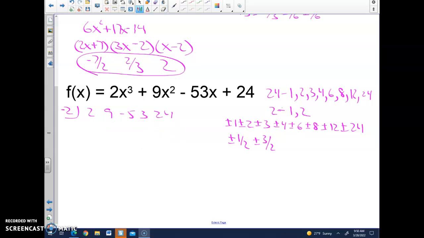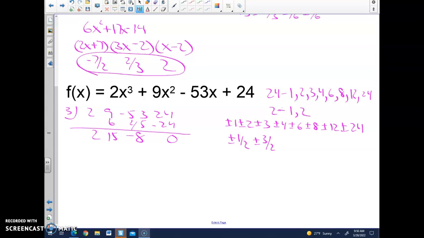So let's try negative 2. Negative 6, I get 3. Negative 6, I get negative 59. I get 118. That's not going to work. So now let's try 3. We get 15. We'll drop the 2. 2 times 3 is 6. 9 and 6 is 15. We get 45. That's a negative 8. Negative 8 times 3 is negative 24, and there's my 0.